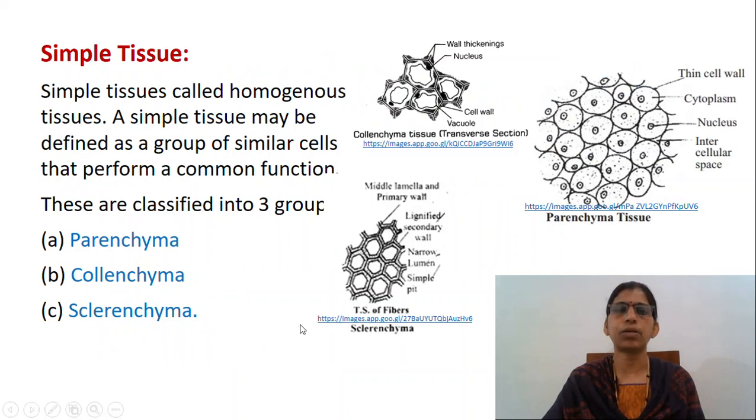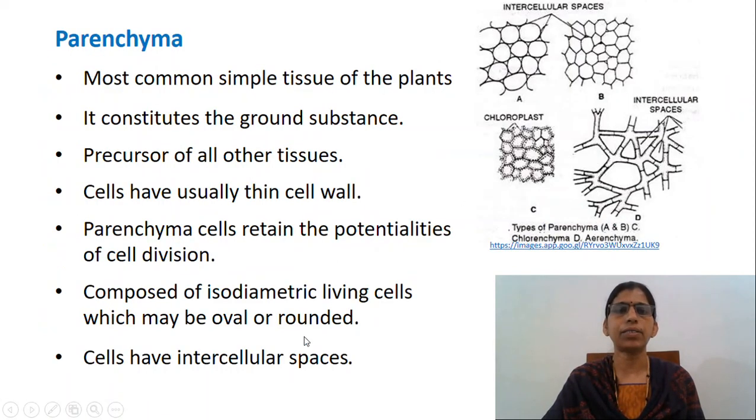Simple tissues are called homogeneous tissues. A simple tissue may be defined as a group of similar cells that perform a common function. These are classified into three groups, that is parenchyma, collenchyma, and sclerenchyma. Parenchyma is the most common simple tissue of the plants with relatively little specialization. It is composed of cells which are usually isodiametric in shape with intercellular spaces.